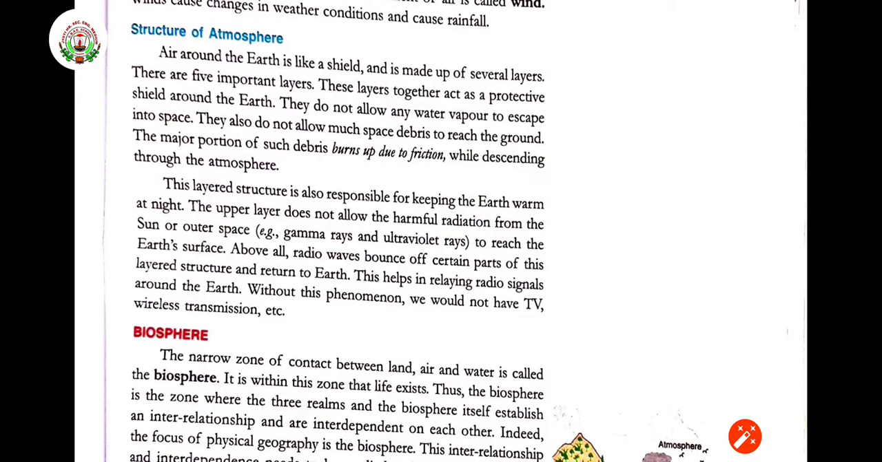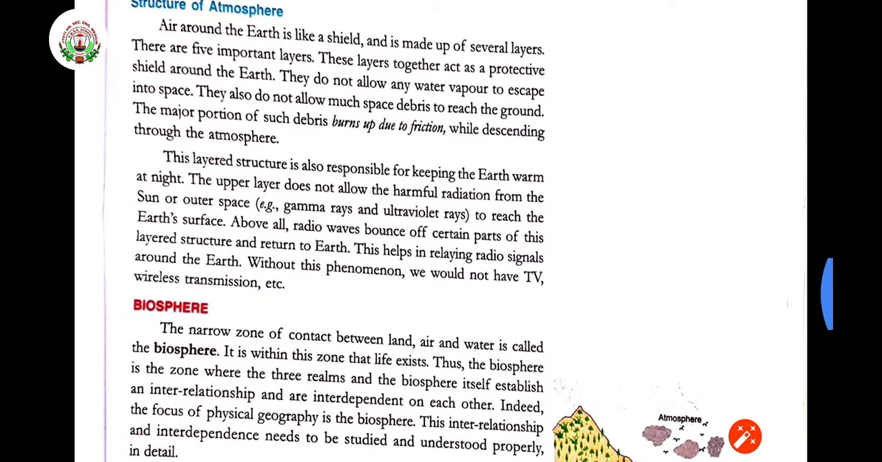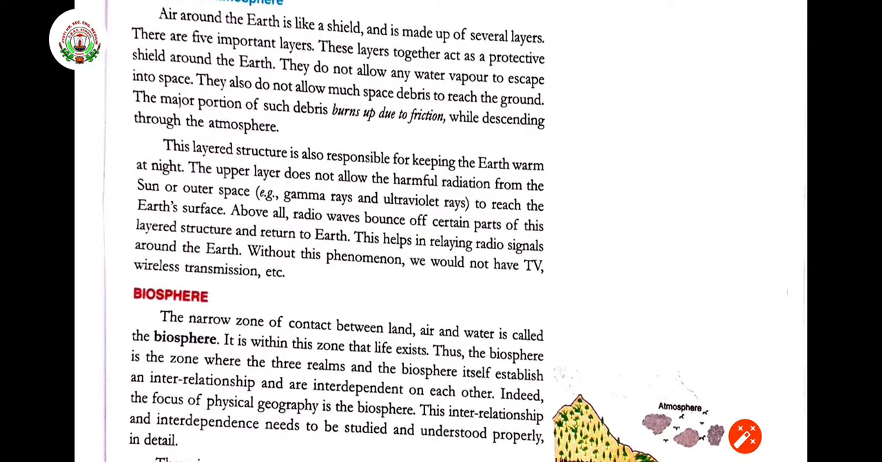Upper layer does not allow harmful radiation from the sun or outer space, for example gamma rays and ultraviolet rays, to reach the earth's surface. Above all, radio waves bounce off certain parts of this layer structure and return to earth. So ultraviolet rays are coming from the sun and the layer is going to stop those rays from falling directly to the earth. It is protecting us. That is why we are safe, because direct rays of the sun are harmful for us.